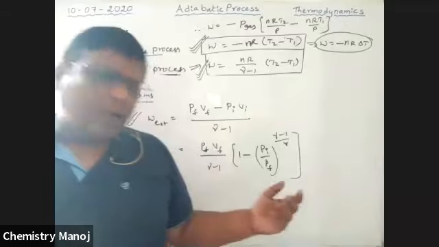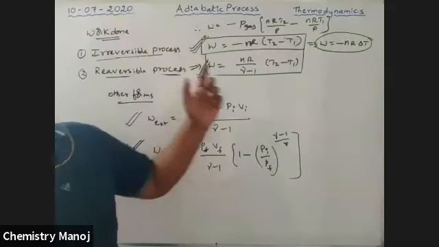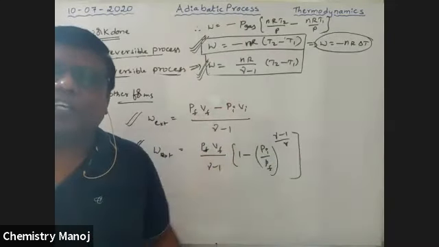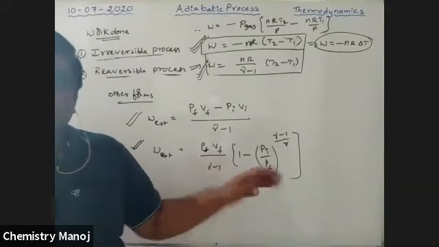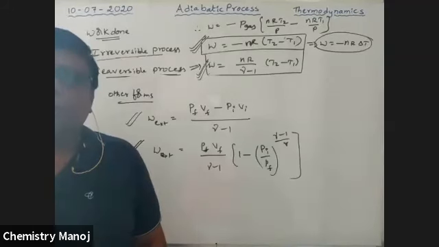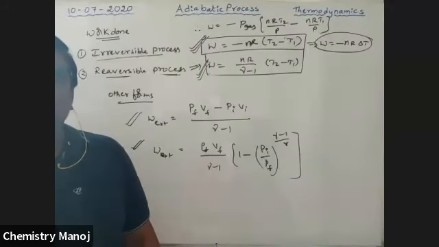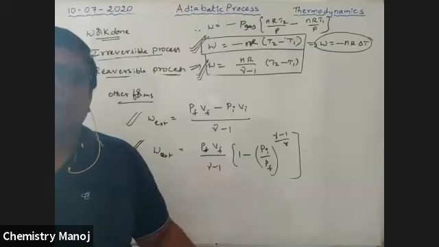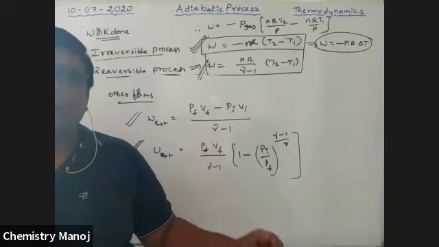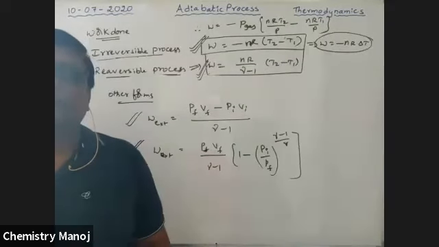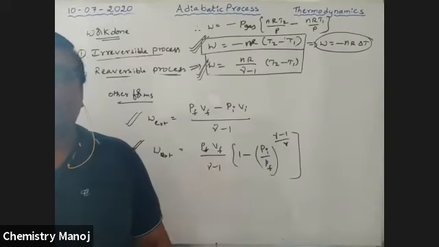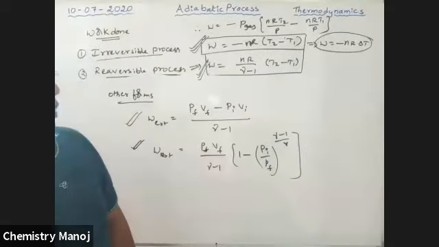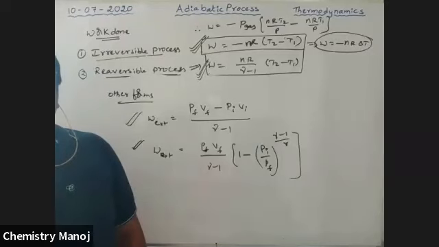Work done against a constant external pressure means automatically irreversible. You should identify that. Against a constant external pressure, calculate the work done, that should be taken as irreversible, whether isothermal or adiabatic, whatever it may be. So these are the different relations.